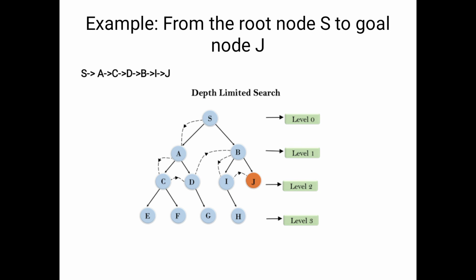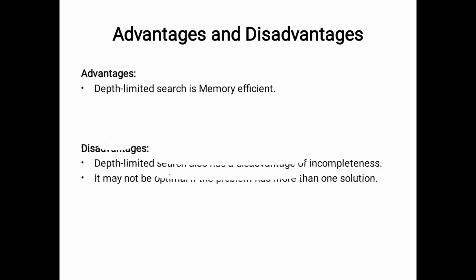Now we will see what are the advantages and what are the disadvantages. So coming to the advantages, depth limited search is memory efficient. Actually that is the advantage of DFS also, but here we will consider the limit, so compared to DFS it is very efficient regarding the time complexity and space complexity.